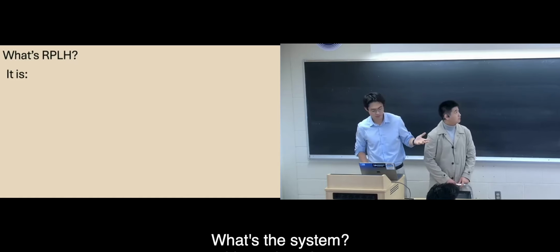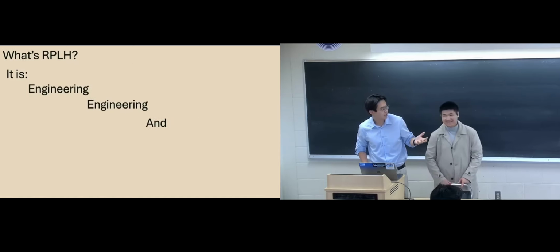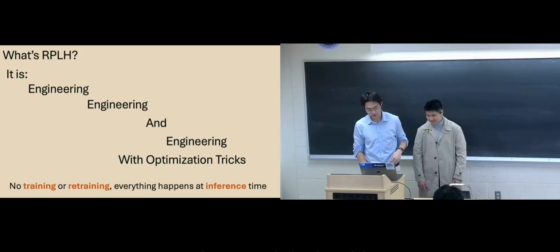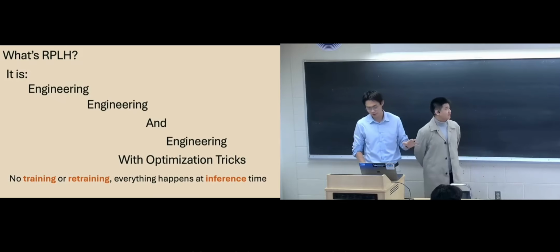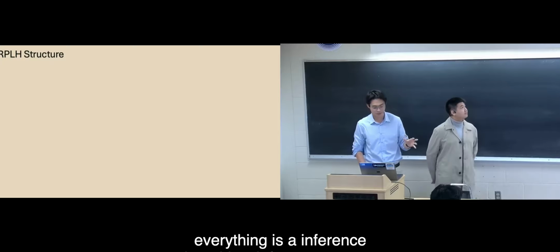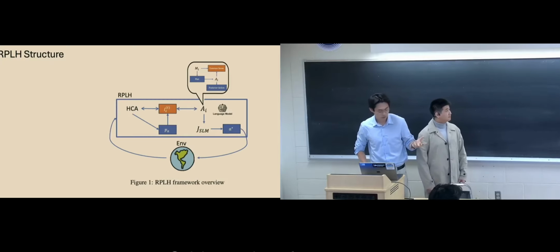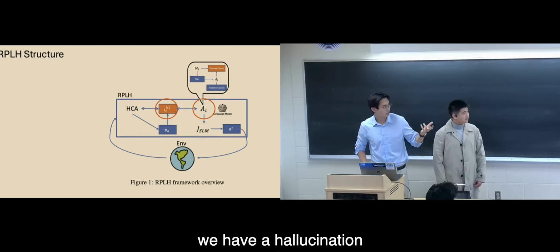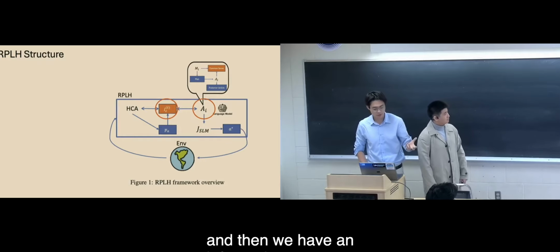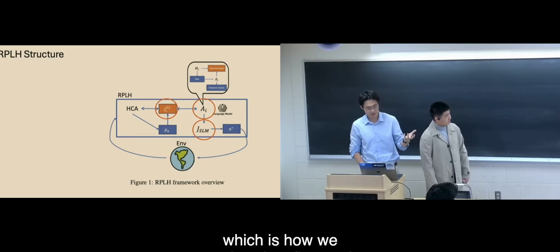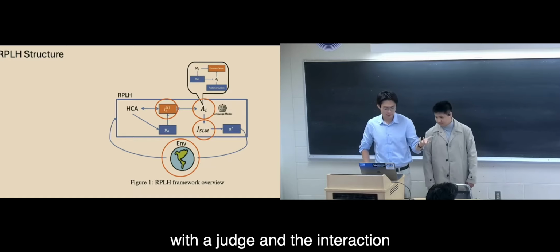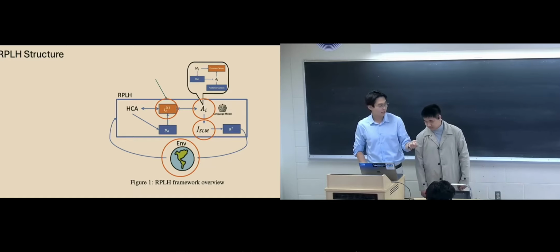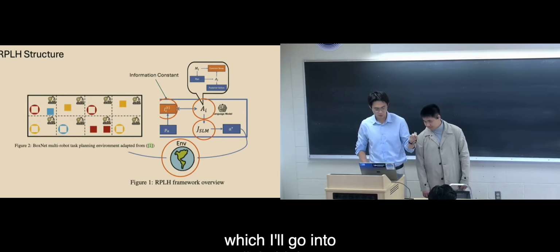So what's the system? It's engineering and some optimization tricks. No training, no retraining, everything is at inference time. It's an inference system. A quick overview of our structure: we have an agent doing stuff, we have a hallucination central agent, we have an information component, which is how we gather the data flow, and we have a judge, and the interaction with the environment. The key thing is the data flow, which I'll go into a little later.